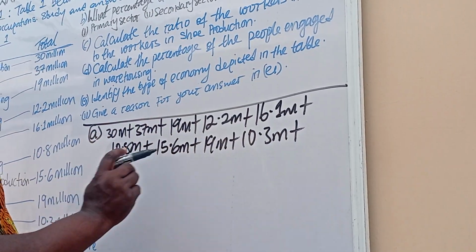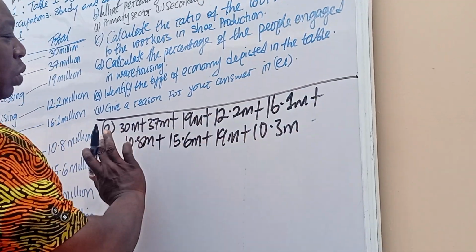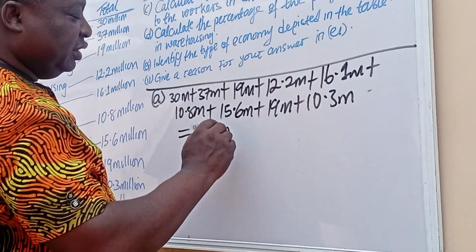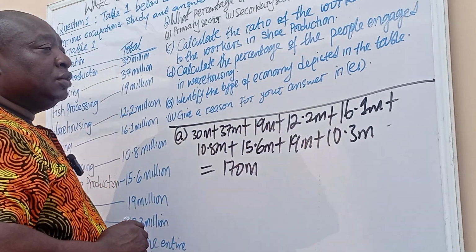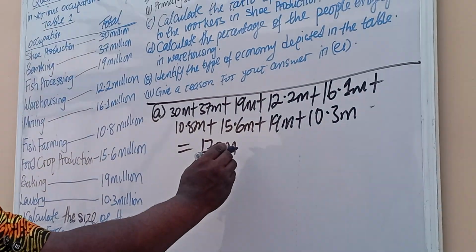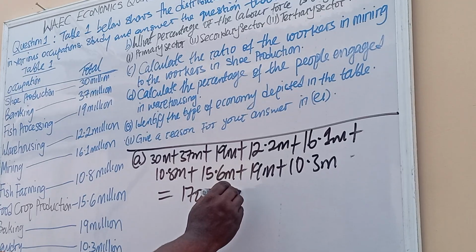Okay, so this is everything. When you add all this together, it will give you 170 million. So this is the answer for A, 170 million.